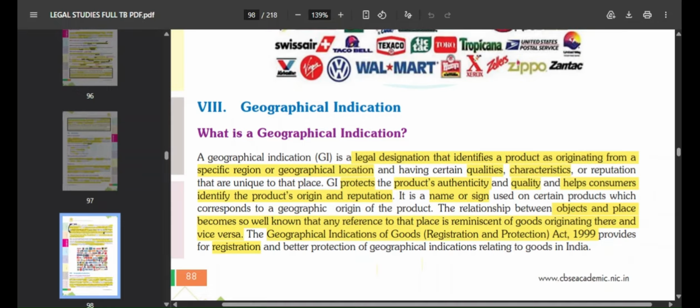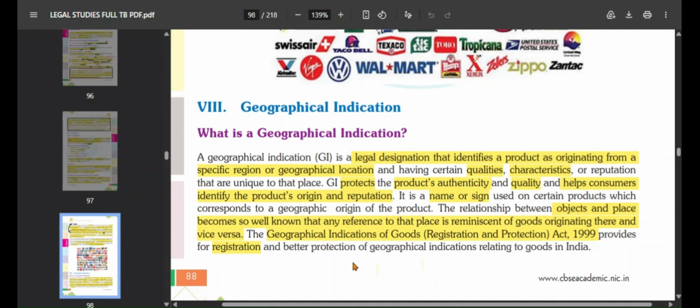Certain products are made in a specific region, and consumers prefer them to be made in that area because that area specializes in making that product. So this helps to protect the product's authenticity and quality also.